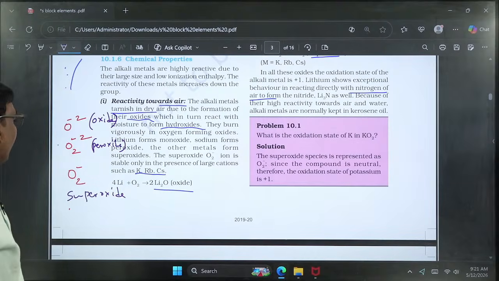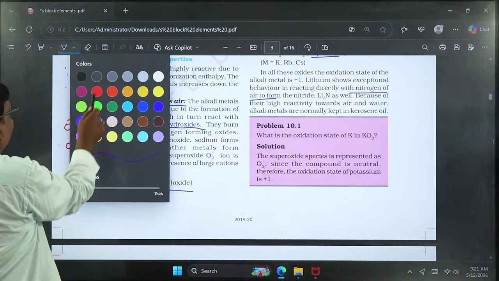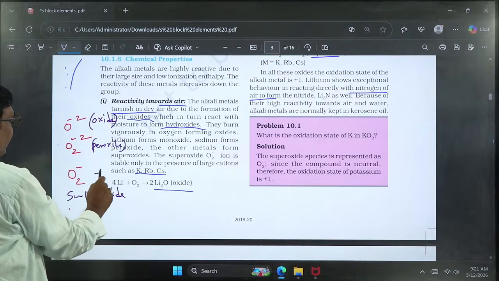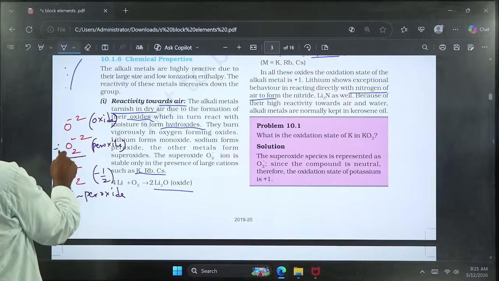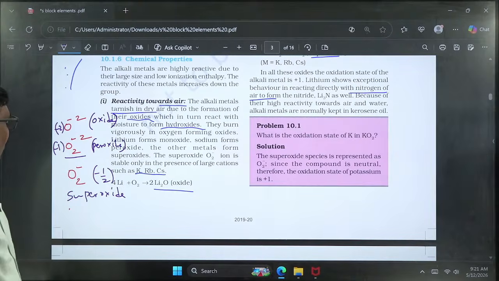In this superoxide, the oxidation state of oxygen will be -1/2. In case of peroxide, the oxidation state of oxygen is -1. In normal oxides, its oxidation number is -2. So here different oxidation states are exhibited by oxygen.